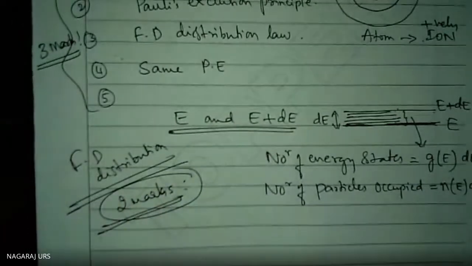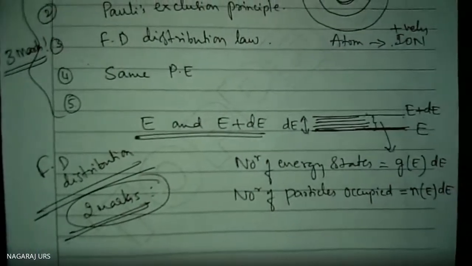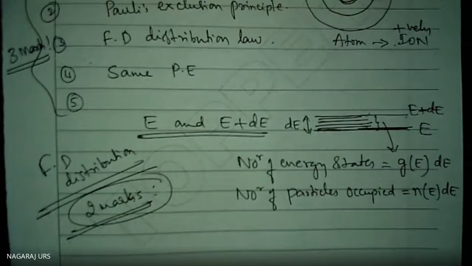I am writing the equation that we are expecting from you to write at the time of examination. It is a 2 marks question.